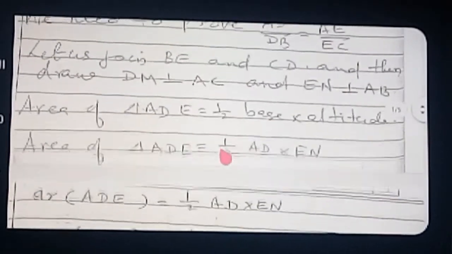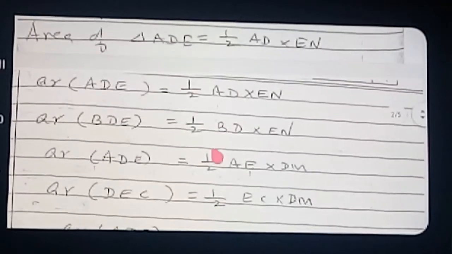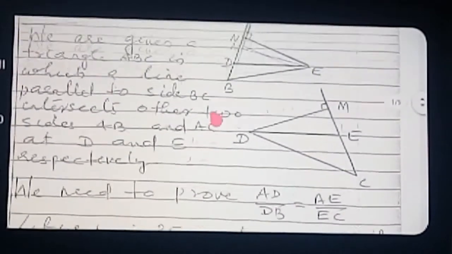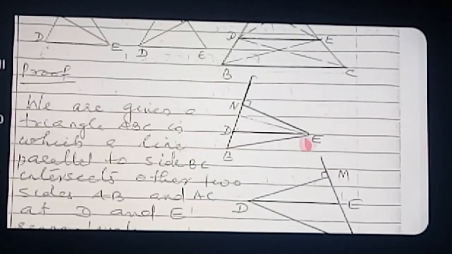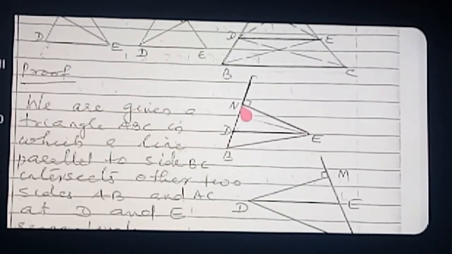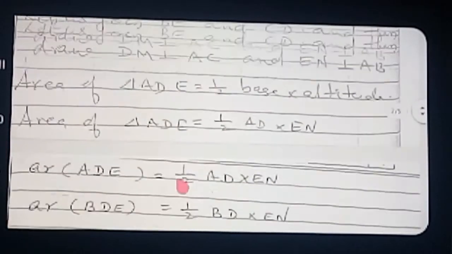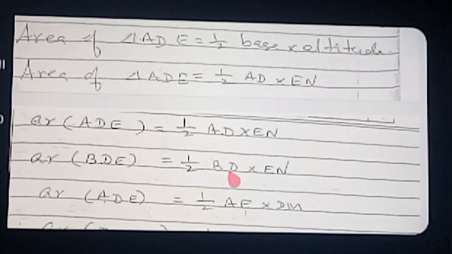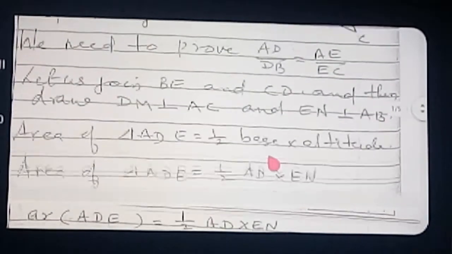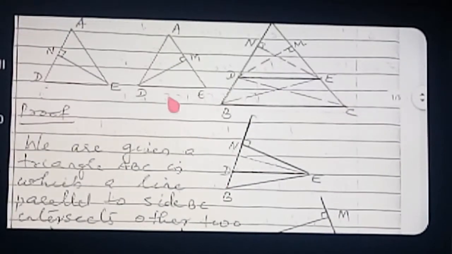Now we can find out the area of which triangle? Area of triangle BDE. Area of triangle BDE is this one. So what is the base here? BD is the base. Altitude what is coming? EN. So we can see here, I written here, area of triangle BDE is equal to half BD into EN. Okay, so next, now all of you know area of triangle finding out.